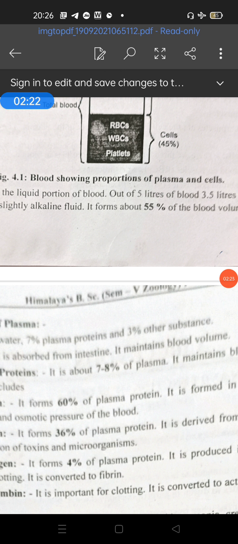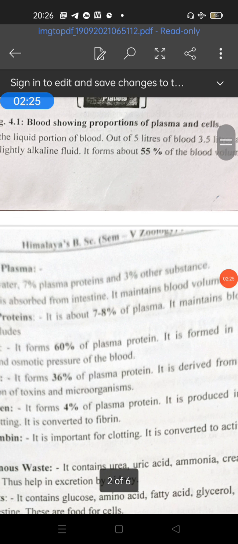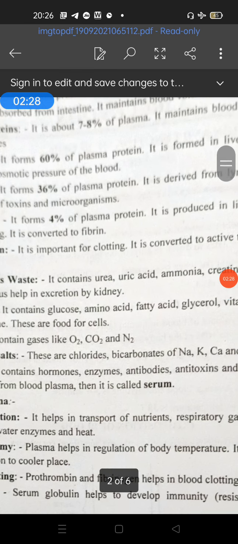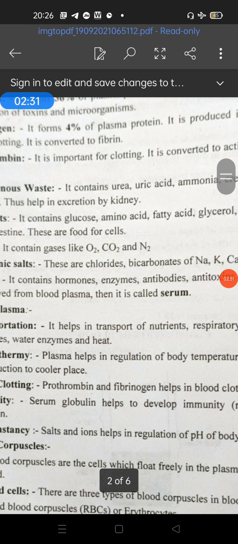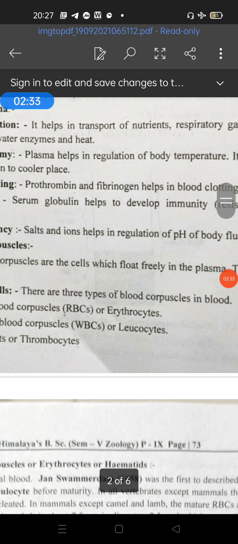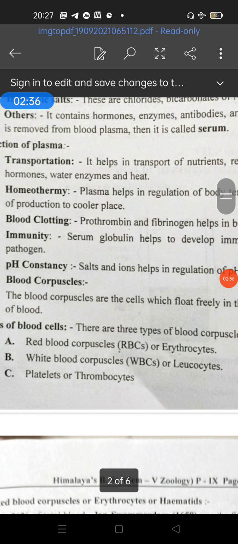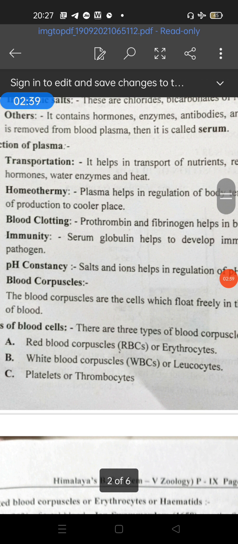Now we start the blood corpuscles. Blood corpuscles are of three types: red blood corpuscles or erythrocytes, RBCs; white blood corpuscles or leukocytes; and thrombocytes, the blood platelets. First, RBCs. These RBCs contain the respiratory pigment hemoglobin, and the red color of blood is due to hemoglobin. Hemoglobin is a red colored pigment present inside the RBCs, which also acts as a buffer and is a carrier of oxygen, carrying oxygen to each and every living cell.